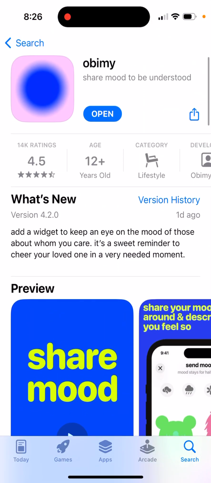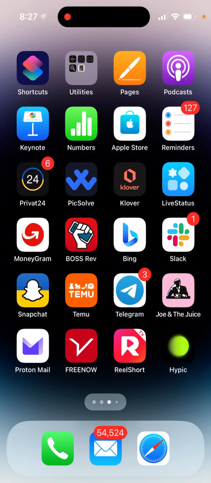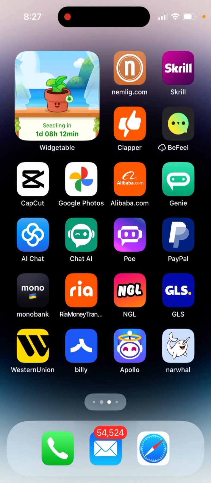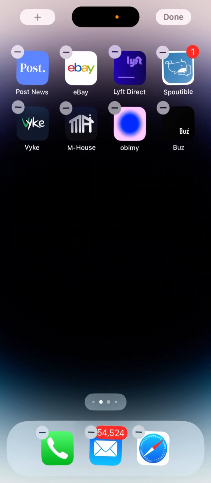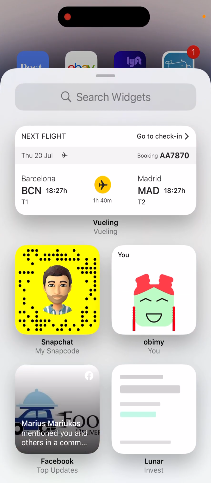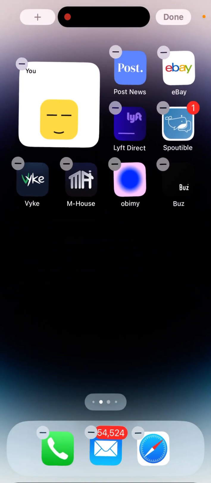But this is still a pretty cool idea, as a lot of people don't want to write messages and all of that all the time. They just want to tap a button and send some kind of emotion, like virtual emotion, or send a sense. They also have now a home screen widget, which is pretty cool. They don't have a lock screen widget yet, but I think maybe that's coming. So then you can just add this widget like that.